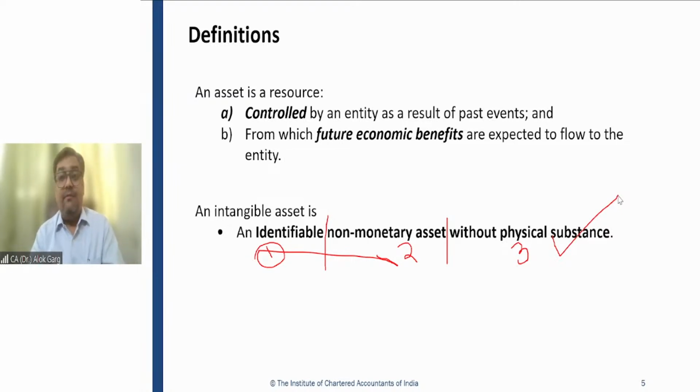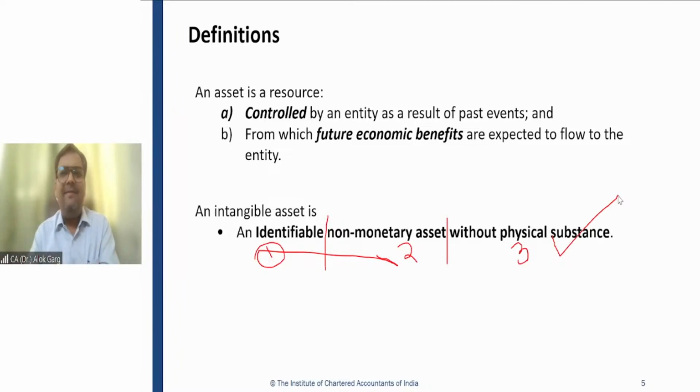Right? Will you say that Tally software is a tangible asset because it is there in the pen drive? It is not a tangible asset. It is an intangible asset. When you talk about tangible or intangible asset, that intangible asset has been communicated or stored in a physical substance, but that physical substance does not have a significant value.